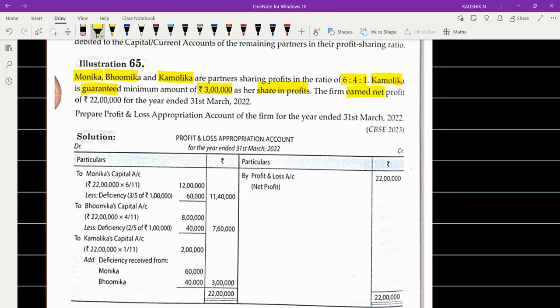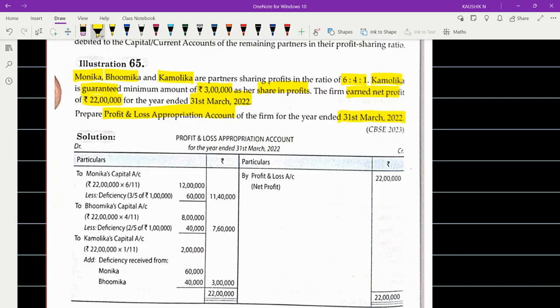The firm earned a net profit of rupees 22 lakhs for the year ended 30th of March 22. So they are asking you to prepare the profit and loss appropriation account of the firm for the year ended 30th of March 22. So it's quite simple. Nothing else is given. You just have to distribute the profit. So it will be 6 by 11, 4 by 11, and 1 by 11, right?